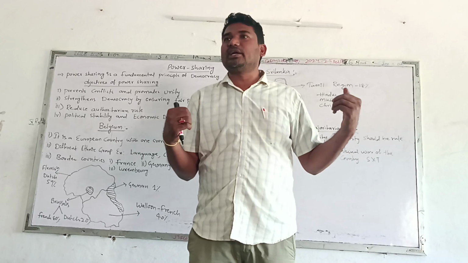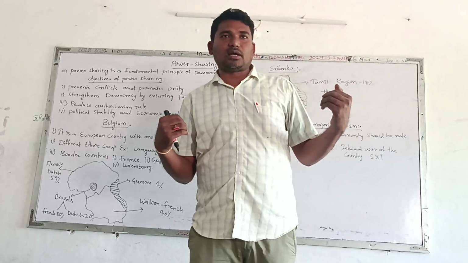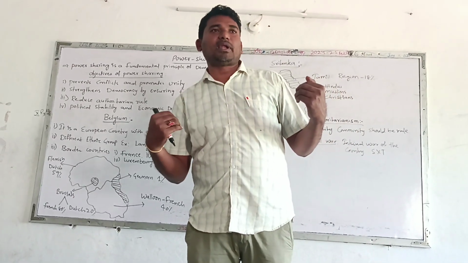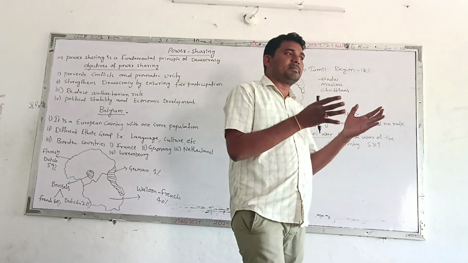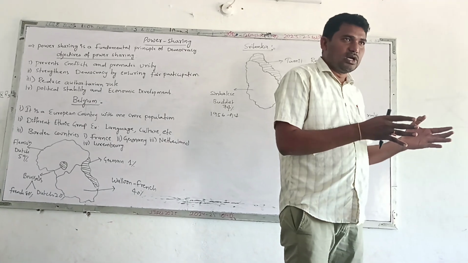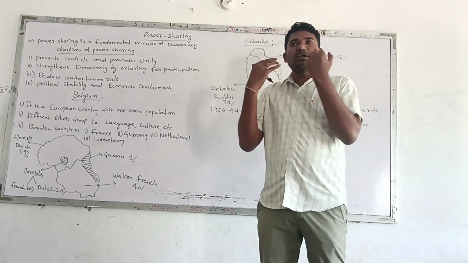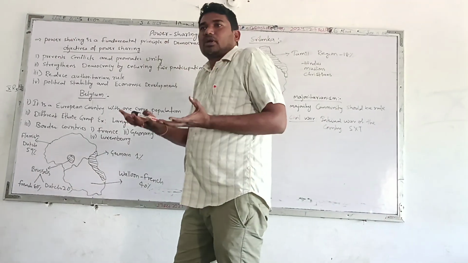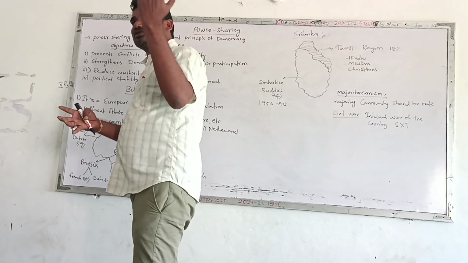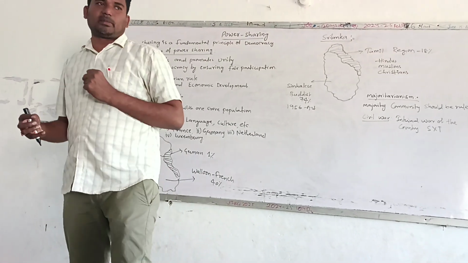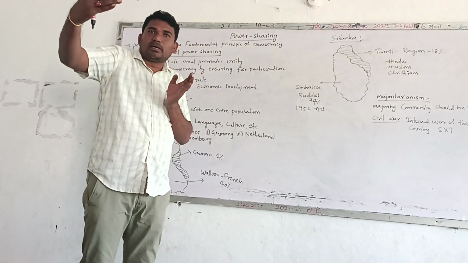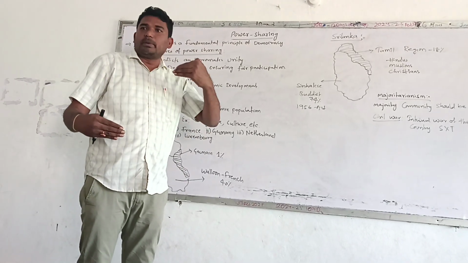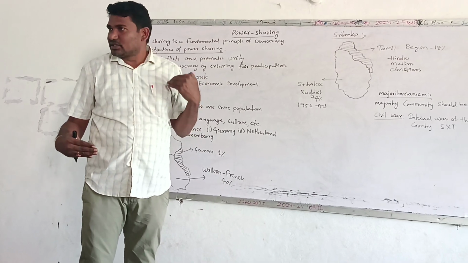A good example you can take is Tamil Nadu and Andhra. Telugu people have a separate state government, and Tamil people also have a separate state government. Telugu people are not involved in the Tamil Nadu government, and the Tamil Nadu government is not involved in the Telugu government. So power was shared. Tamils have a separate state government, and Telugu people also have a separate state government.